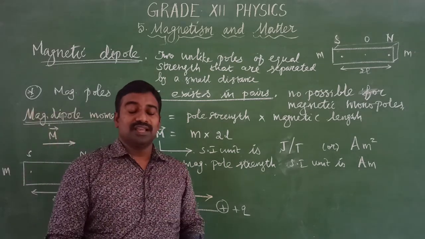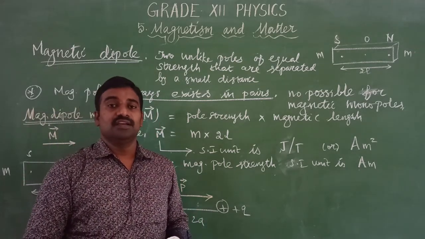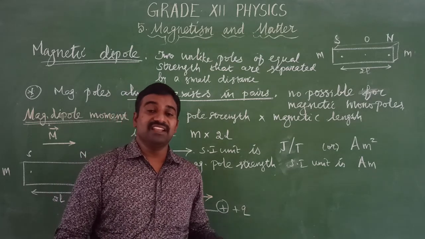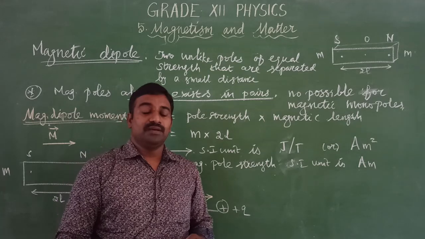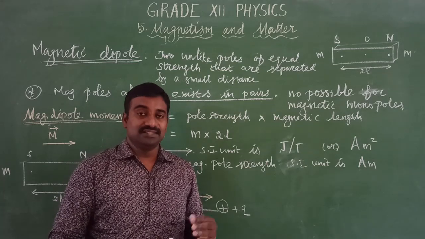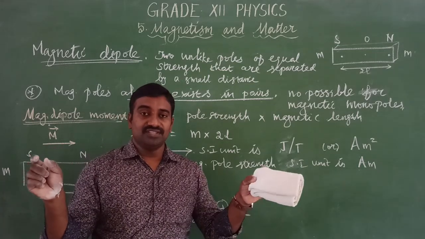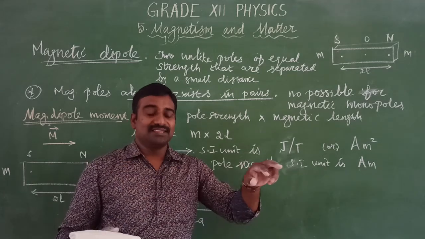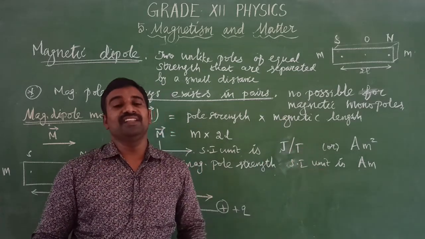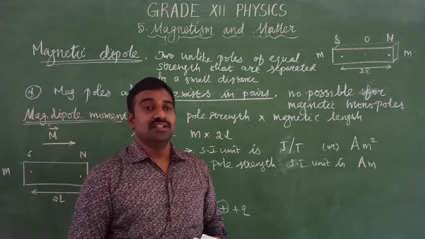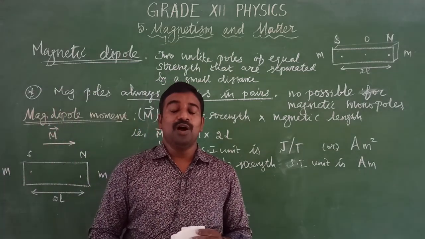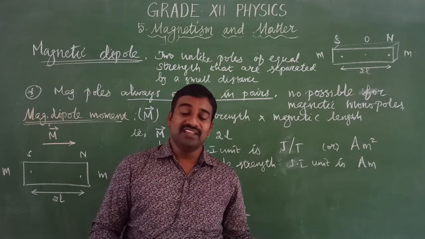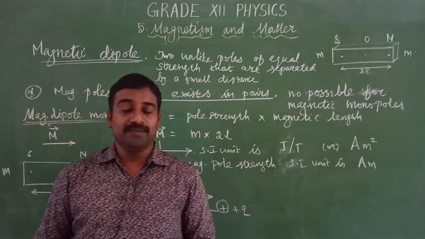And coming classes, we are going to discuss how to obtain the axial magnetic field and equatorial magnetic field. It is the same method. In electrostatics, we discussed it, where two point charges are placed, and from their axis at a particular point, how to find the axial electric field and equatorial electric field. Same like that, for a given bar magnet, how to find the axial magnetic field and equatorial magnetic field. Thank you.